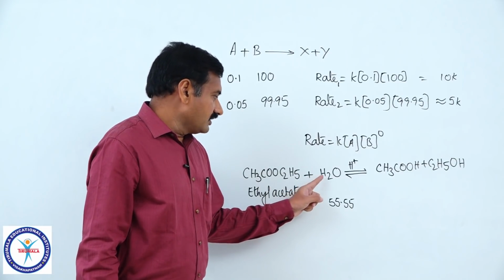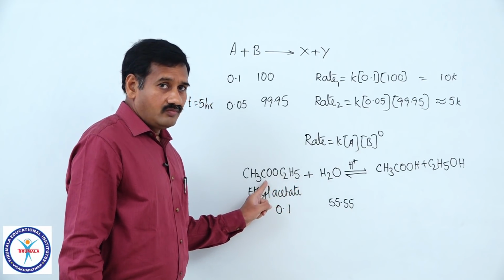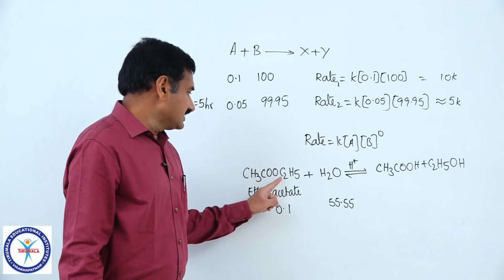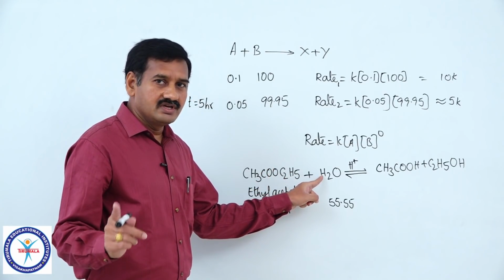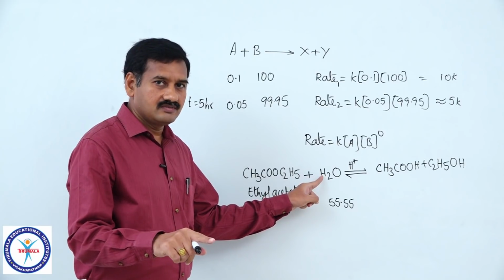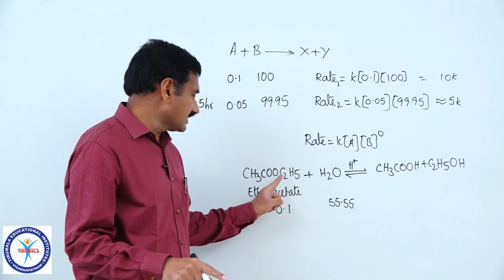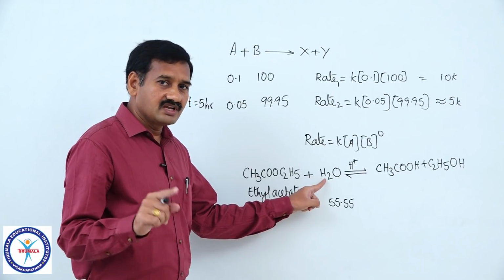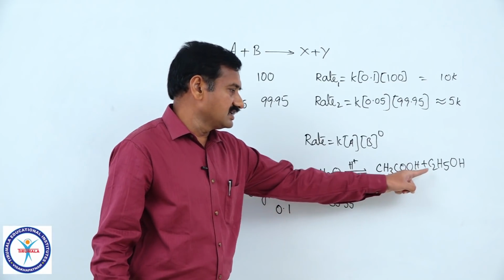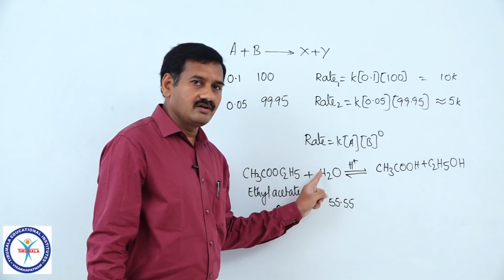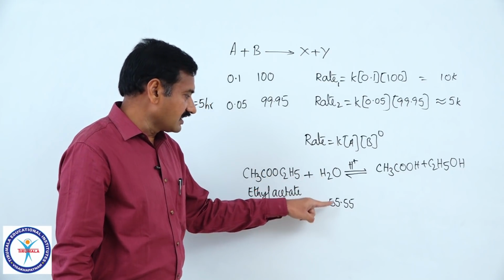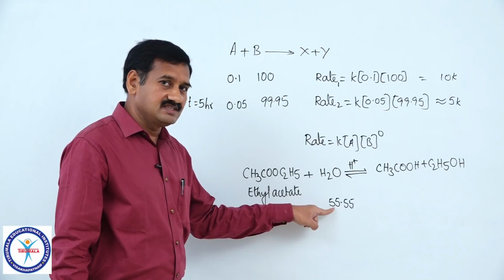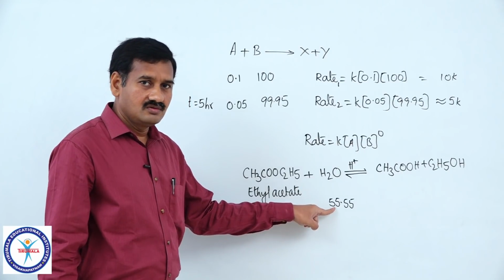So, the molecularity of this particular reaction is equal to 2, because both ethyl acetate as well as water are involved in the collision which leads to the formation of product. Here the reactants are ethyl acetate and water, which give the products acetic acid and ethyl alcohol. Hence, the molecularity of this reaction is equal to 2, no doubt. But water here we are taking in large excess. Is it influencing the rate of reaction now? No.